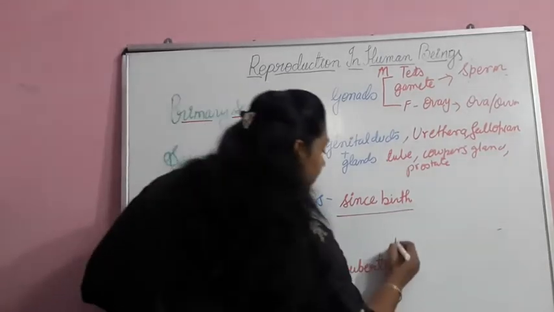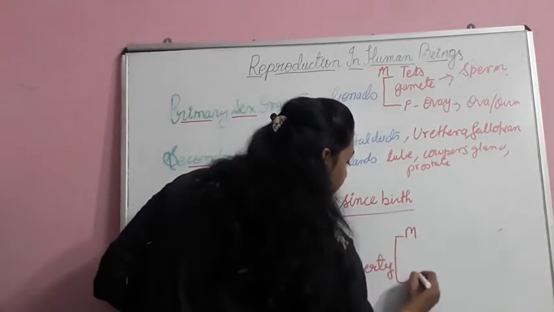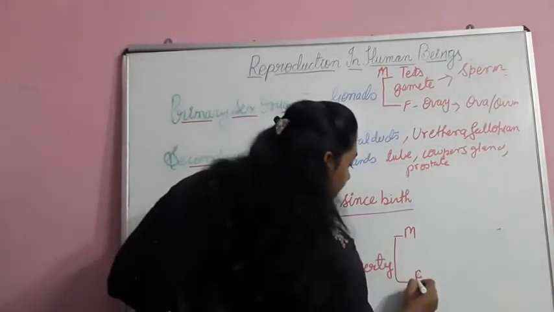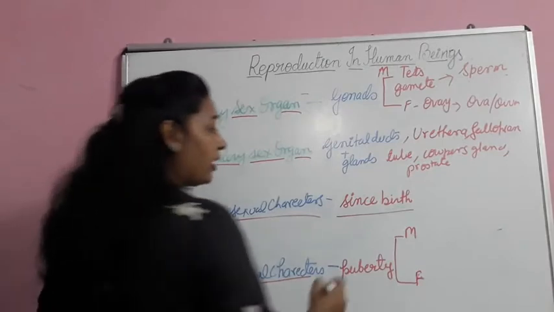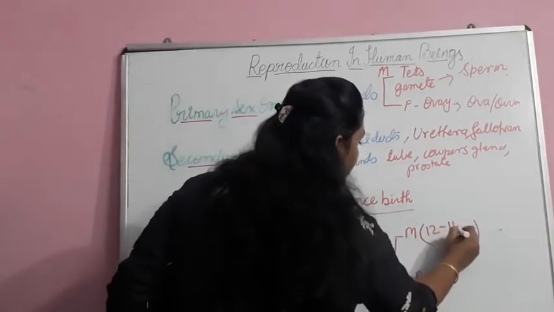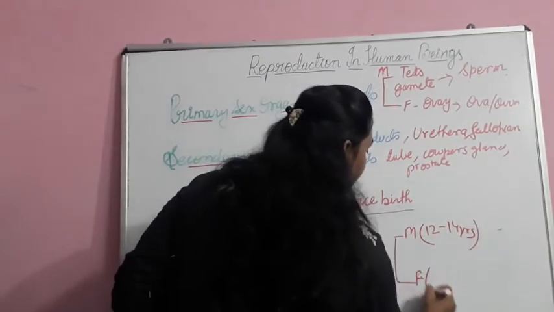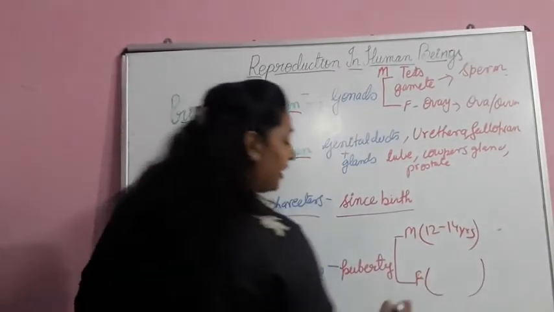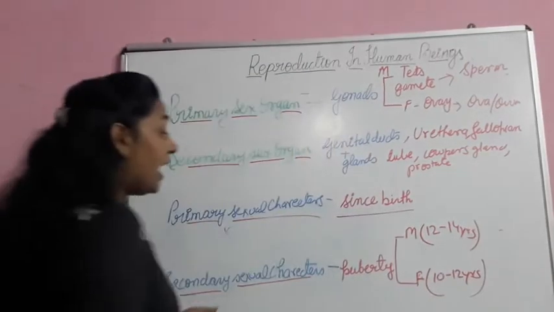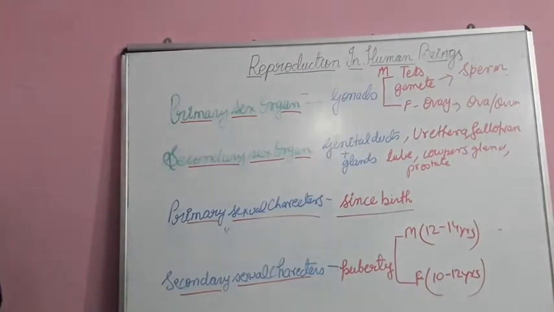The age of puberty is different in males and females, that is, in boys and girls. For boys, it is between the age of 12 to 14 years, and in girls you will find it by the age of 10 to 12 years. Now, what is puberty actually?